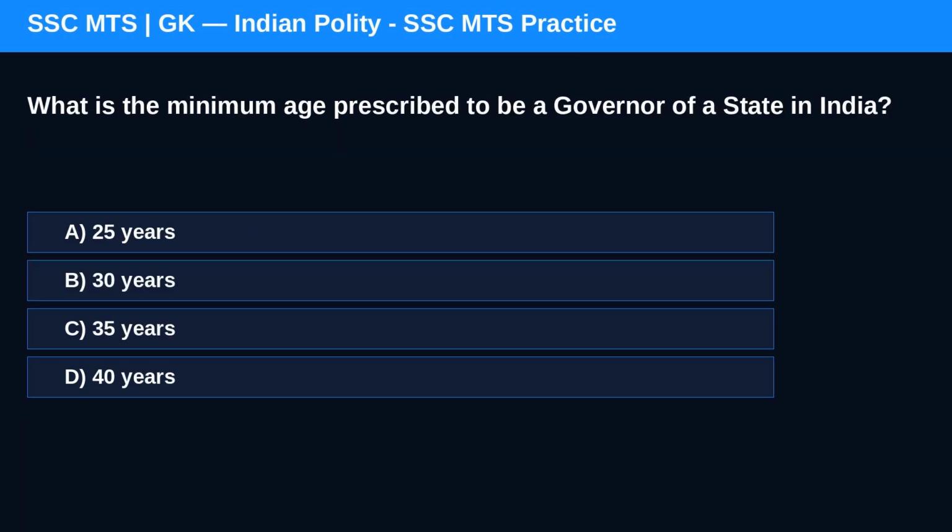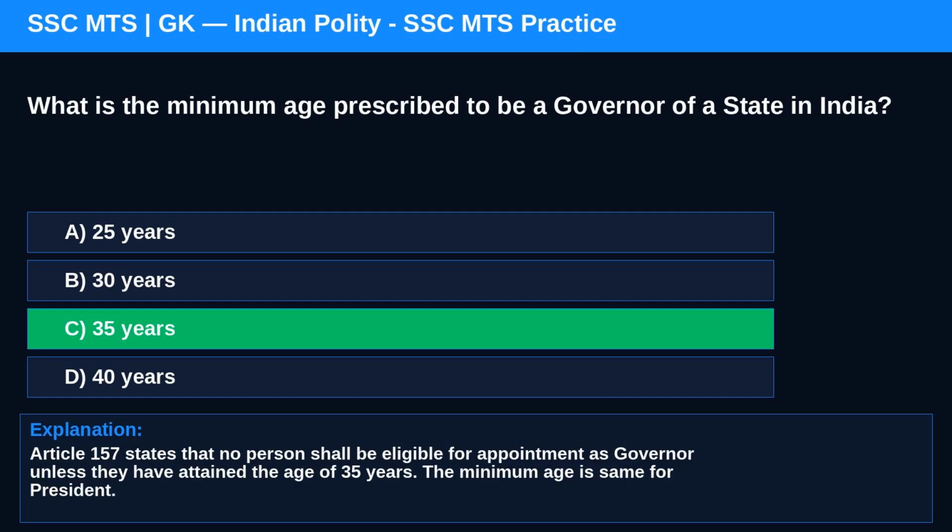Question 15. What is the minimum age prescribed to be a governor of a state in India? Option A, 25 years. Option B, 30 years. Correct answer is C. Article 157 states that no person shall be eligible for appointment as governor unless they have attained the age of 35 years. The minimum age is same for president.